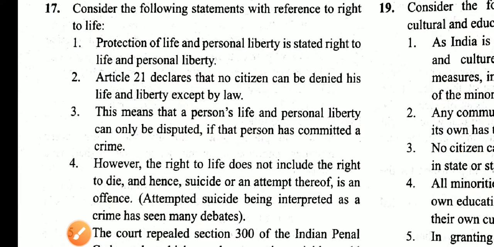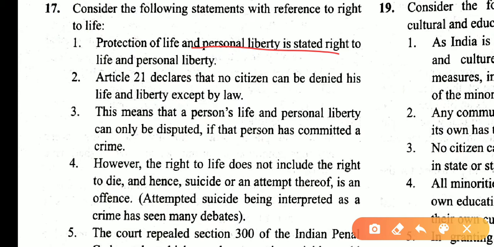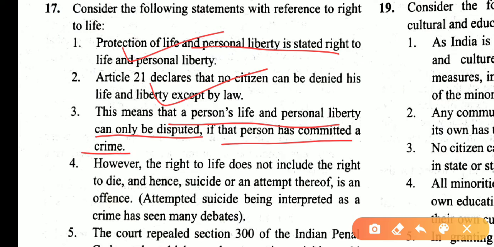Consider the following statements about the right to life. Protection of life and personal liberty is a stated right to life and personal liberty. These statements are correct. Article 21 declares that no citizen can be denied his life and liberty except by law. This means that the person's life and liberty can only be disputed if that person has committed a crime. However, the right to life does not include the right to die, hence suicide or attempt thereof is an offense.